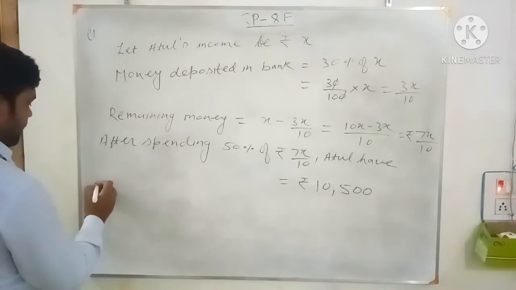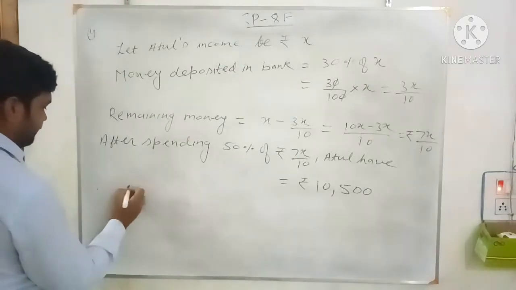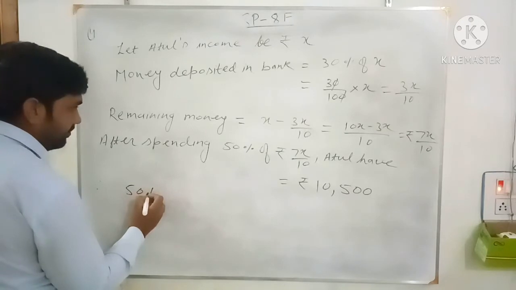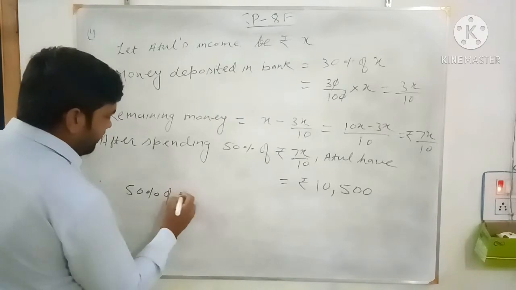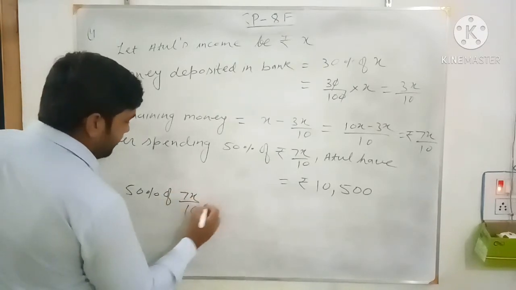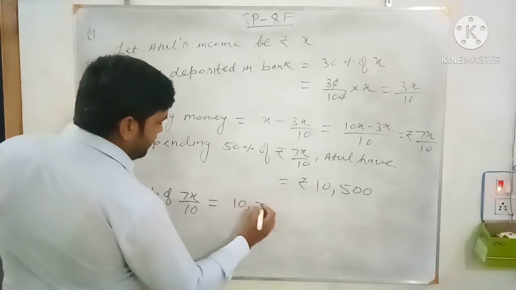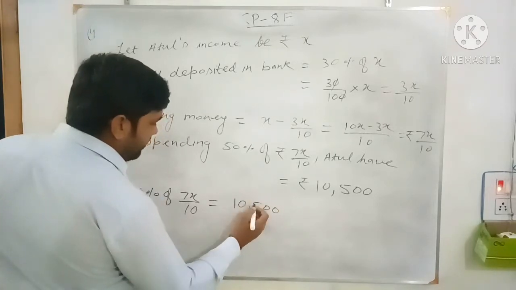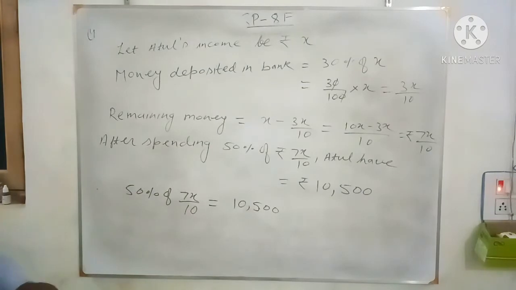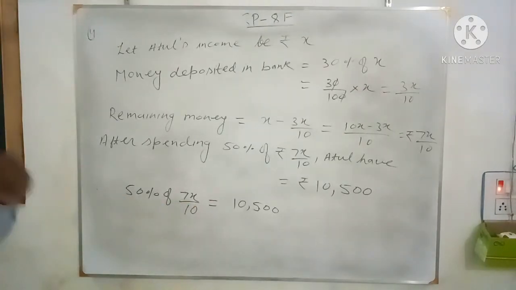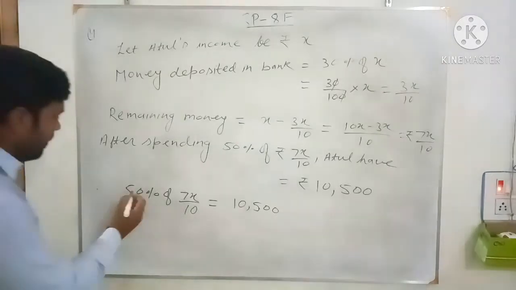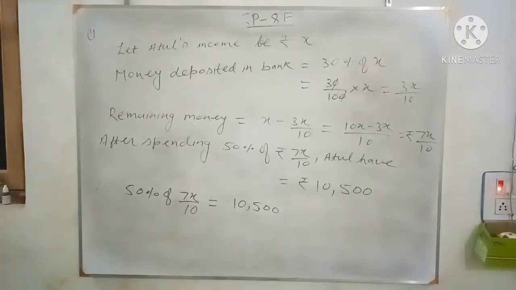So therefore 50% of 7x by 10 equals to 10,500. Okay, now you solve this and you will get the answer. So when you solve this equation, you will get the answer. 50% of 7x by 10 equals to 10,500. That is what we have to do in this. See what you get the answer.